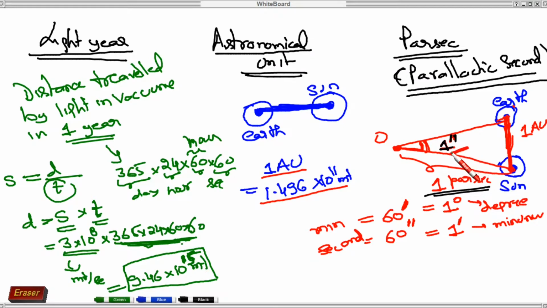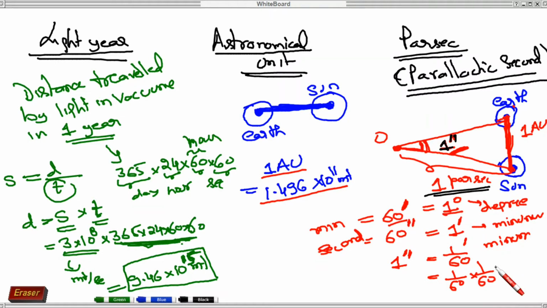So how much will be this 1 second? We can say 1 second will be equal to 1 upon 60 minutes, or 1 upon 60 into 1 upon 60 degree.